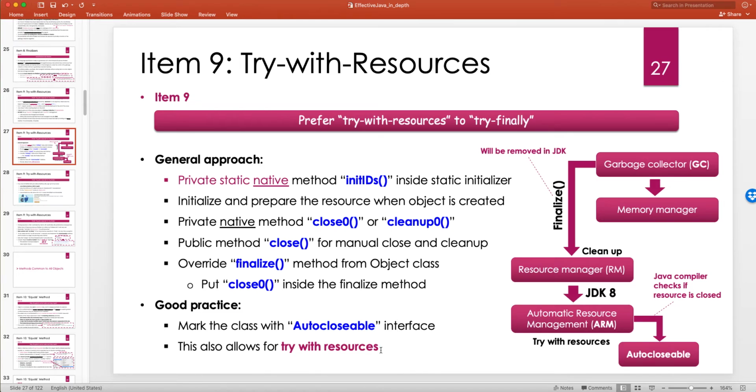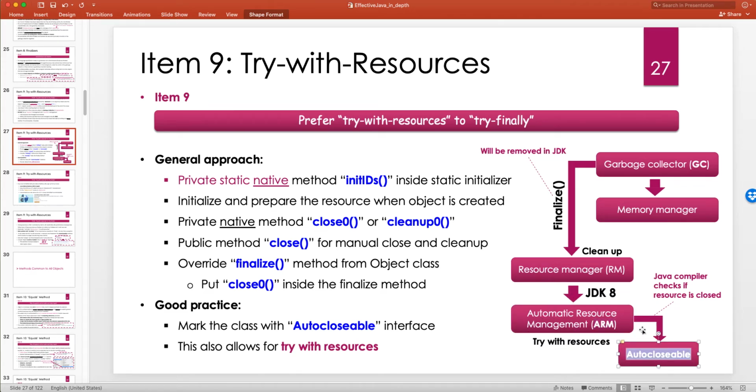And again, in the try-with-resources, from JDK 9, you don't need to create that reference to the object inside the try argument. You can put it before that, and then you figure out how to handle multiple calls to close, right, if it happens. Again, the garbage collector in Java is about memory management, right? And then they tried to also add the task of resource management using the finalize, which turned out to be a bad decision. And then since JDK 7, I believe, they added this ARM, or automatic resource management, through try-with-resources.